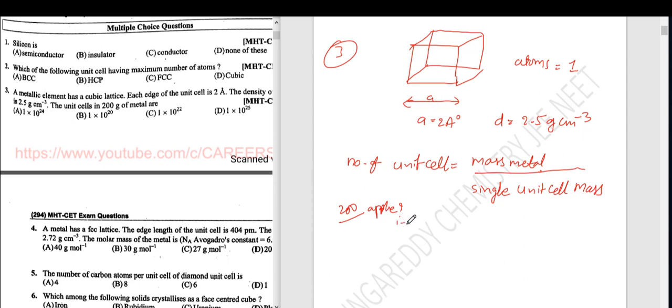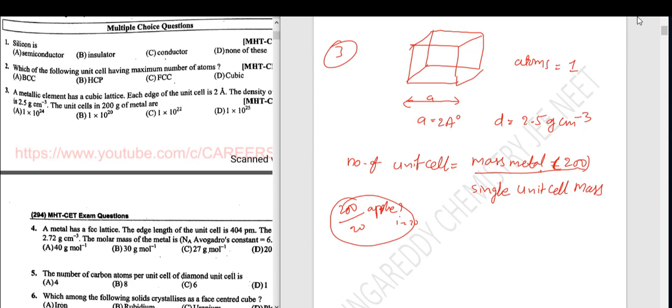Suppose one apple cost is 20 rupees, then you will divide with 20, then you will get total 10 apples. So like that, total mass is given. The total mass of the metal is how much? 200 grams is given. Okay, mass of the metal is 200 grams. If you know a single unit cell mass, then you will get the answer.